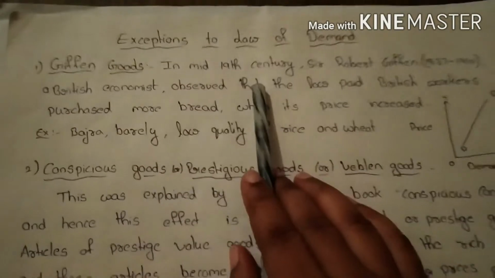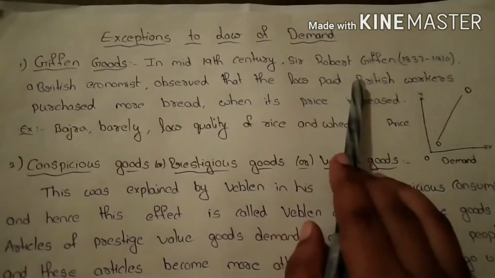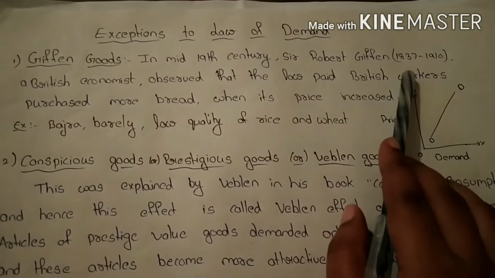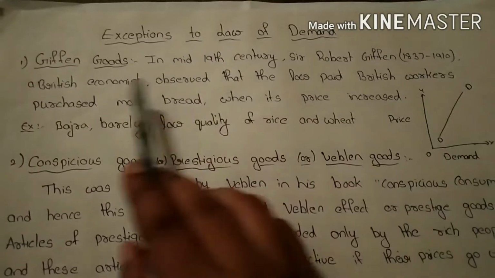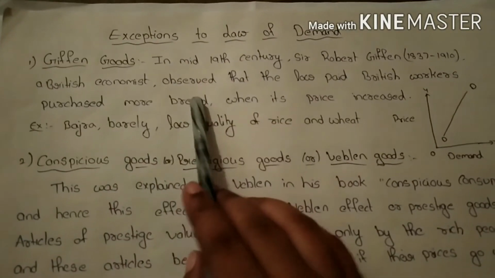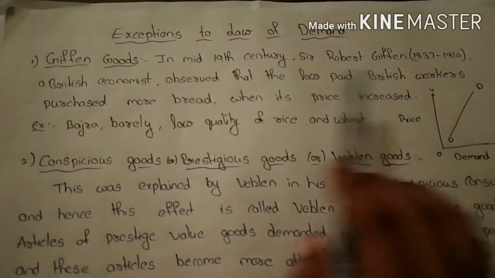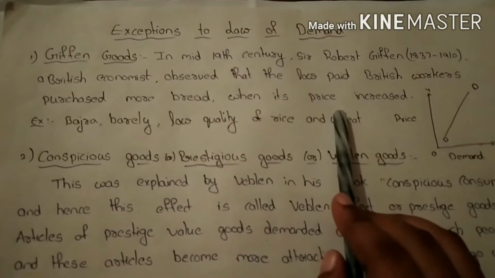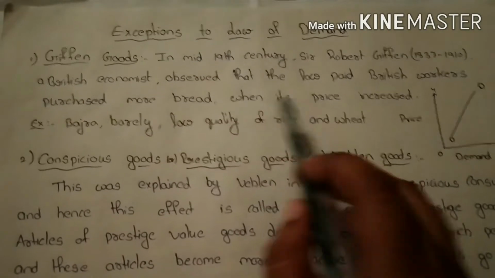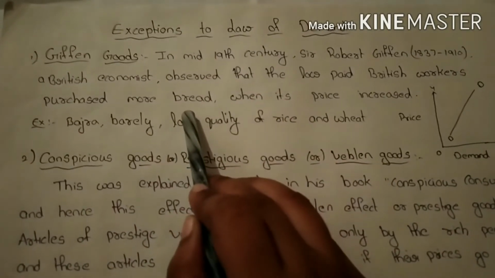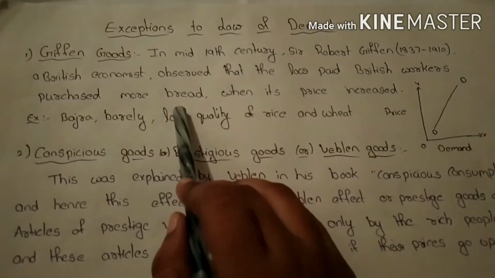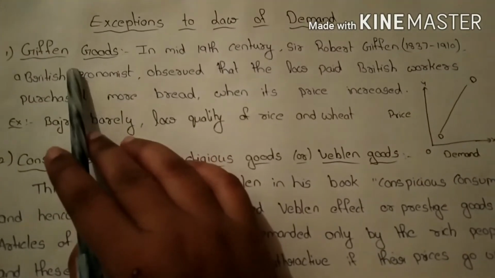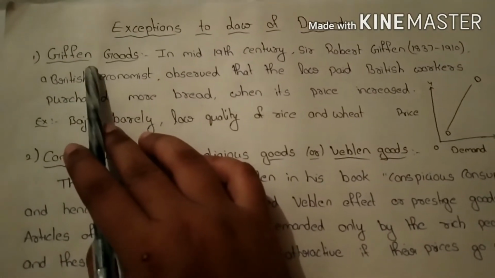In the mid-19th century, Sir Robert Giffen, 1837 to 1910, a British economist, observed that the low-paid British workers purchased more bread when its price increased. It means the price increased, and the demand also increased here. So, first of all, what is meant by Giffen goods? Let's see about Giffen goods.